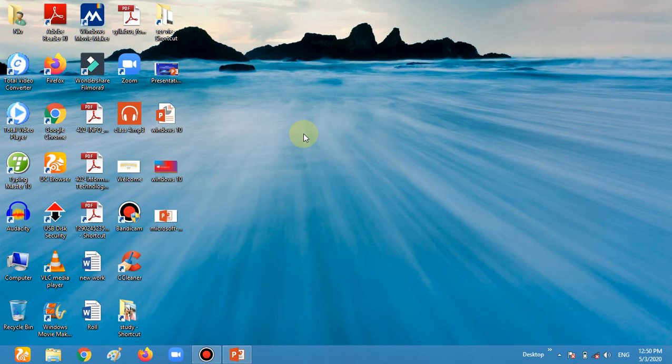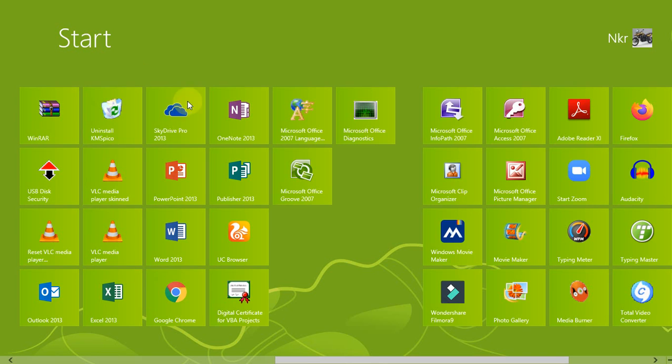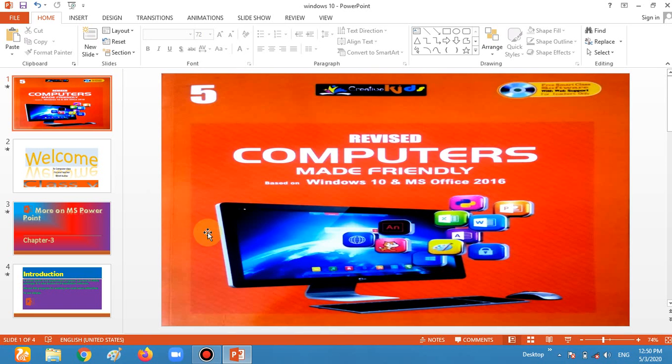First, starting PowerPoint in Windows 8, go to the start button section area. Look, you know we have the start button in this area, but in Windows 8 we can't see the start button. So I'm going to this area and click on the start button. Now for PowerPoint we have to search for PowerPoint. Look, there is our PowerPoint. This is the logo which you have already seen in the group or the message which I gave you before this. So I'm starting PowerPoint.